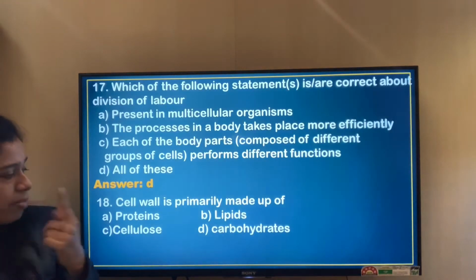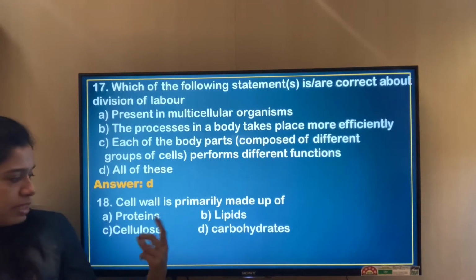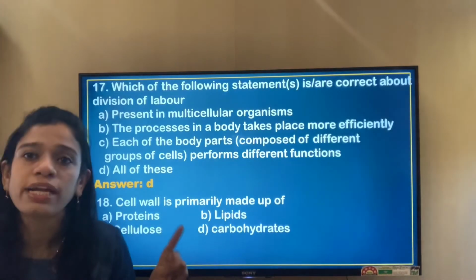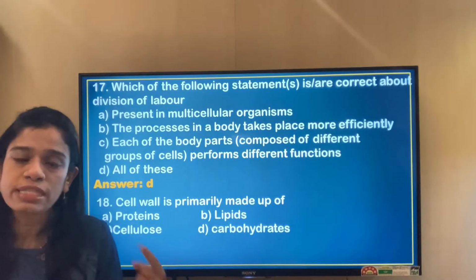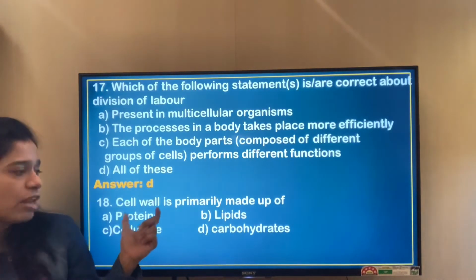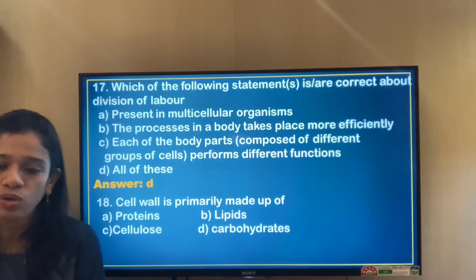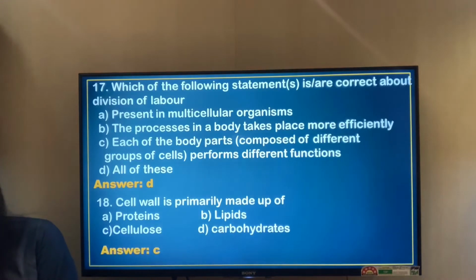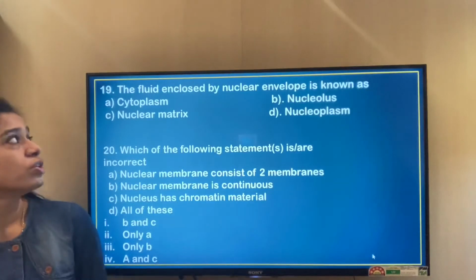Cell wall is primarily made up of proteins, lipids, cellulose, or carbohydrates? I had told you that the cell membrane is made up of proteins and lipids, and there are some carbohydrate chains, whereas the cell wall is made up of cellulose. That is option C. Moving on to the next question.